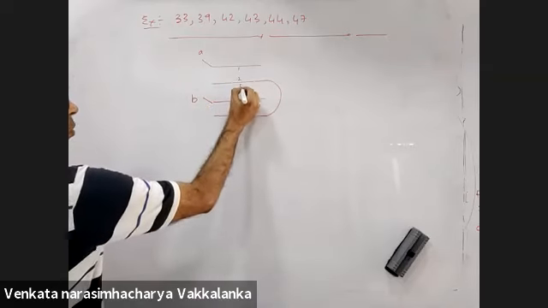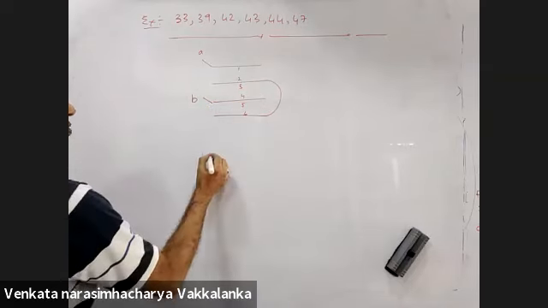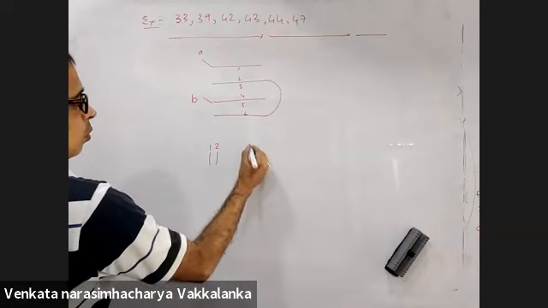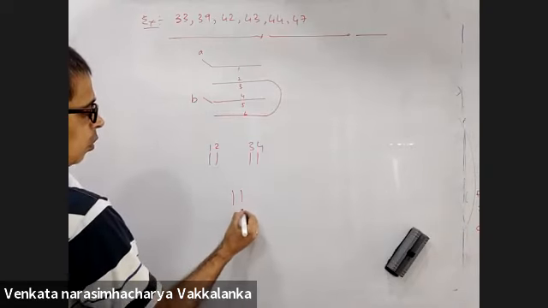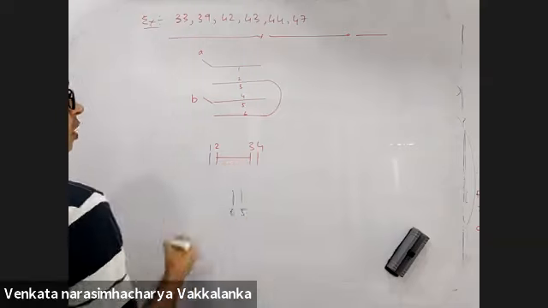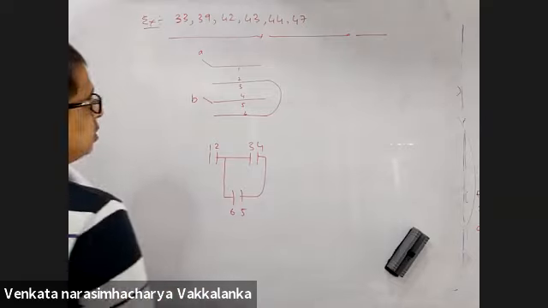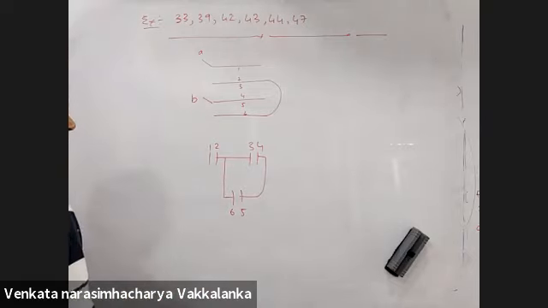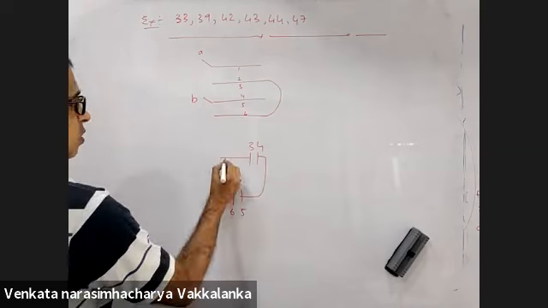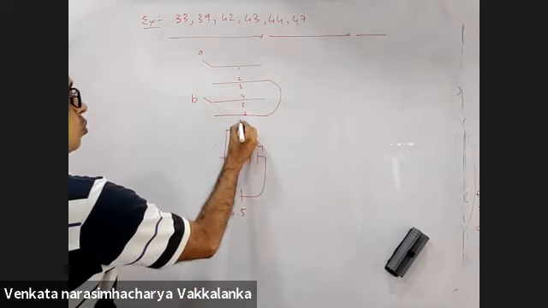So 1, 2, 3, 4, 5, 6. 2, 3 are connected, that is connected to 6. 4 and 5 are connected. 1 goes to the terminal of A.